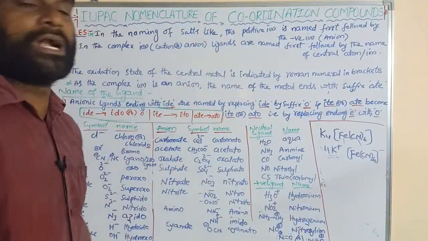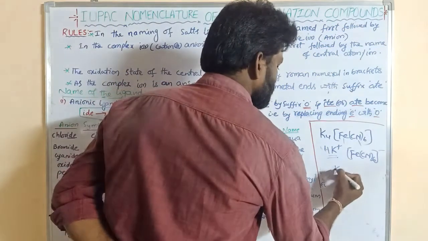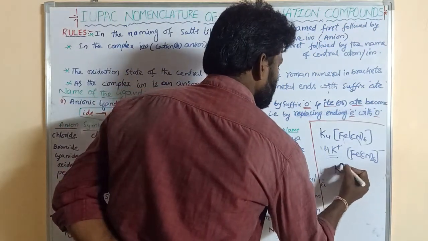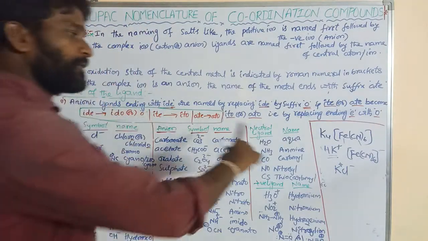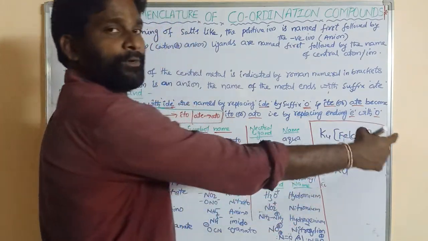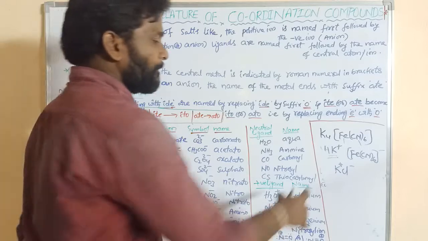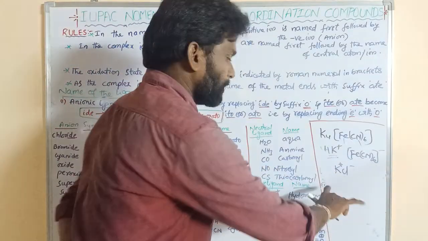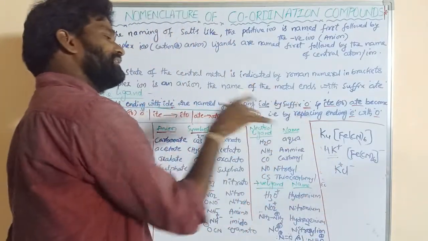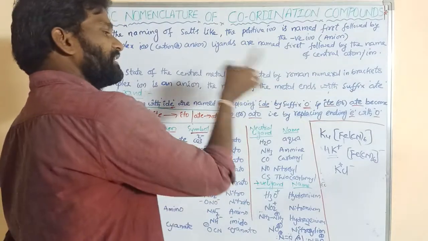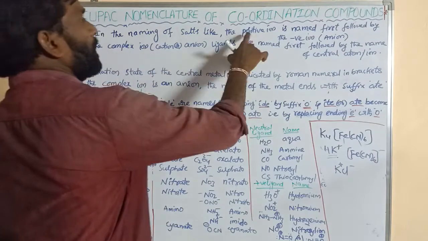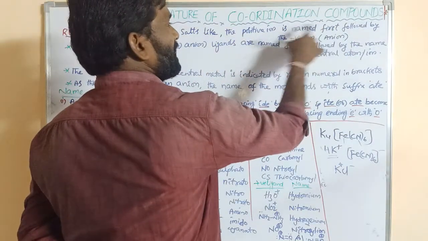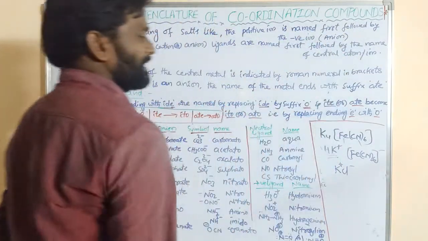If we take a salt like KCl, K+ and Cl-, when it is given a name, first the name is given for the cation followed by the anion: potassium chloride. Similarly, in coordination compounds also, the positive ion is named first, like the cation, followed by the negative ion, like the complex ion.